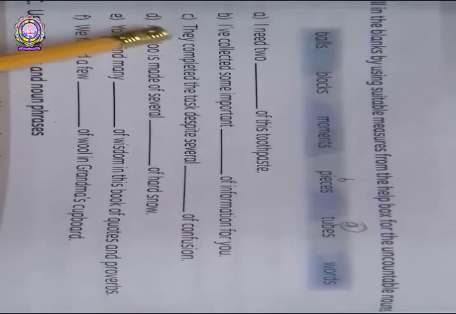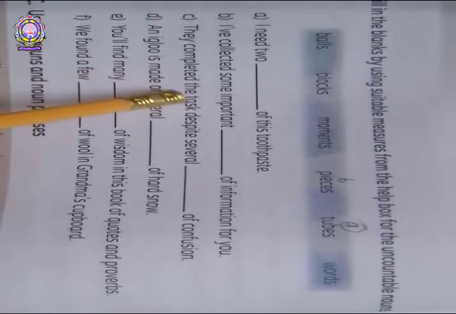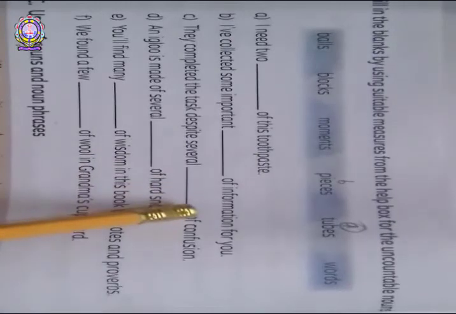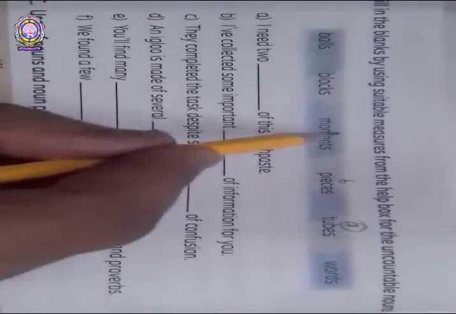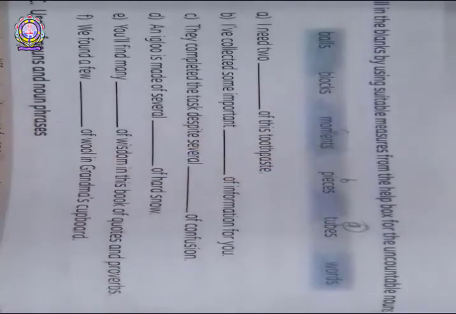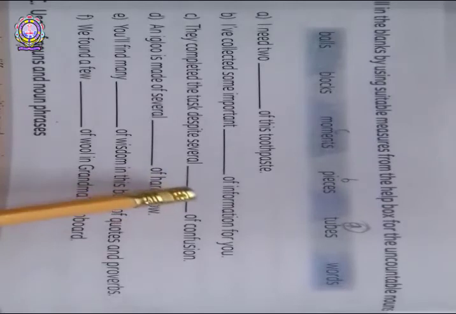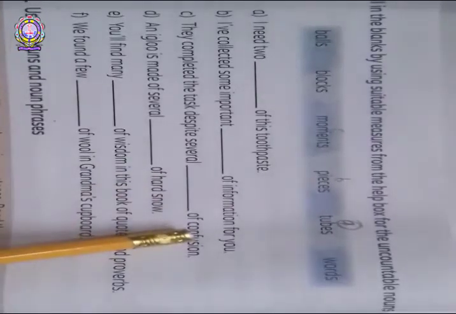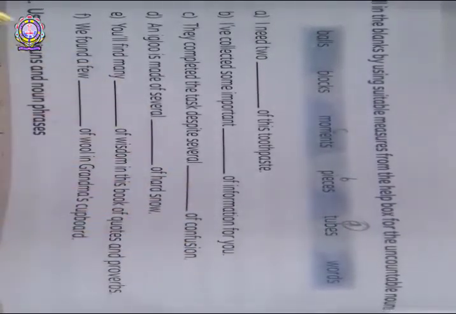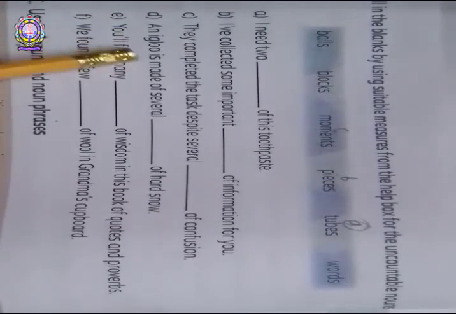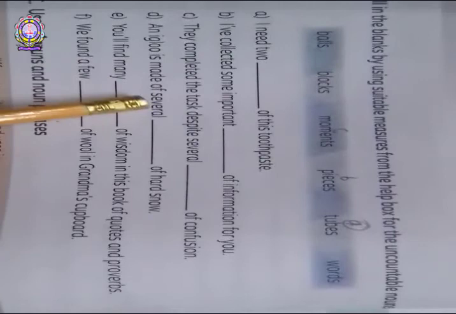See, they completed the task despite several moments of confusion. Here you have to write moments of confusion.